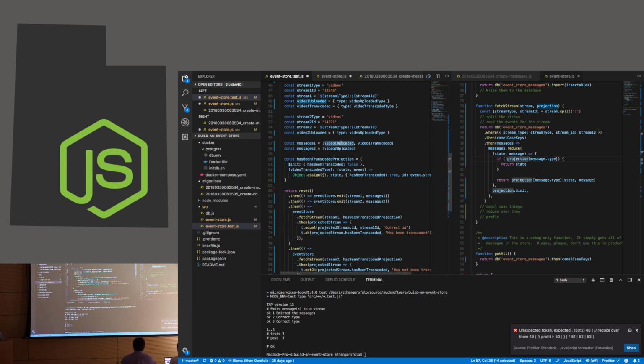That has nothing to do with whether or not it's been transcoded, so I don't have a definition for it, and I'm not going to find one here. So what's my correct state? Well, the same thing as it was before. Just like in Redux, if you get an action that your particular reducer doesn't care about, it just returns the state as it is because there's no change. However, if my projection does define a function for that type, then the new state will be the result of calling that function with the current state and the message. Does that make sense so far?